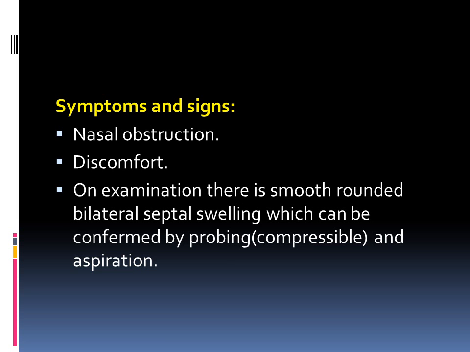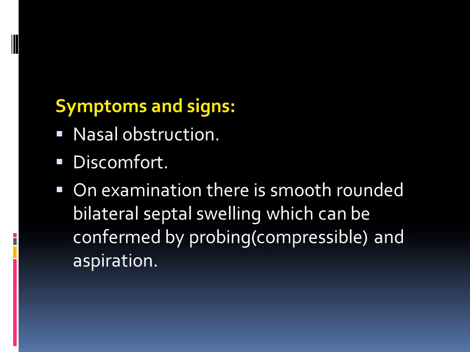The signs and symptoms include nasal obstruction, which could be unilateral or bilateral, whether the hematoma is unilateral or bilateral, and discomfort but not severe pain. On examination, there will be smooth rounded bilateral septal swelling, which is compressible by probing and by aspiration.